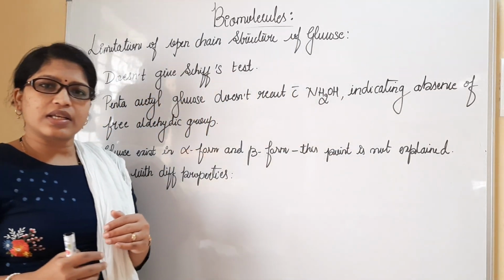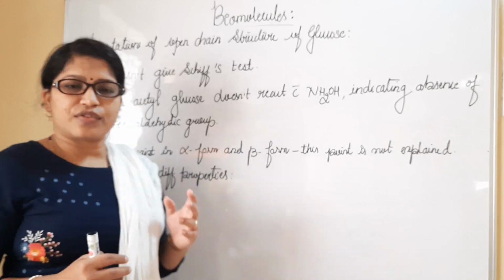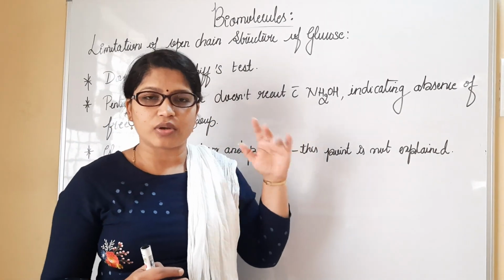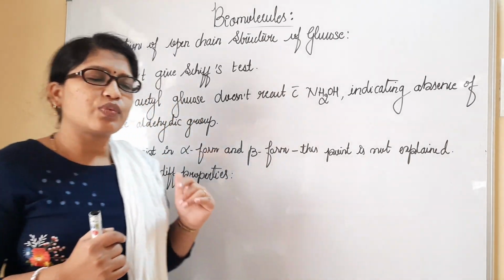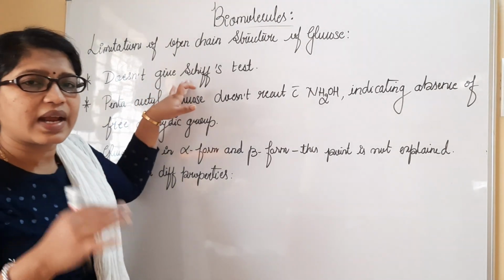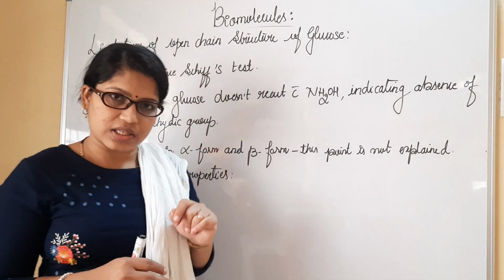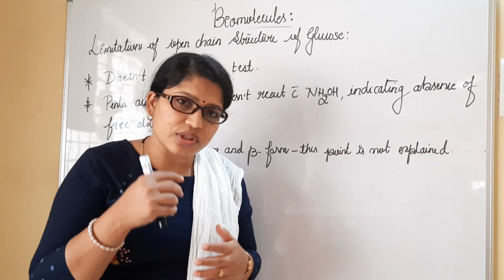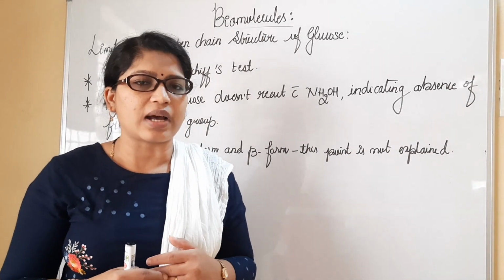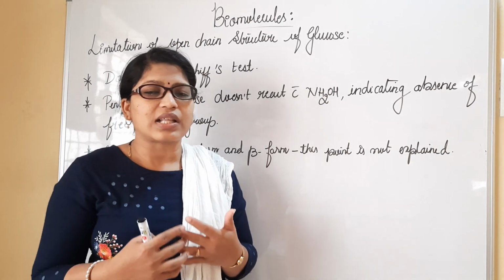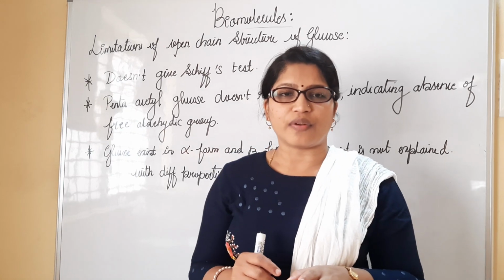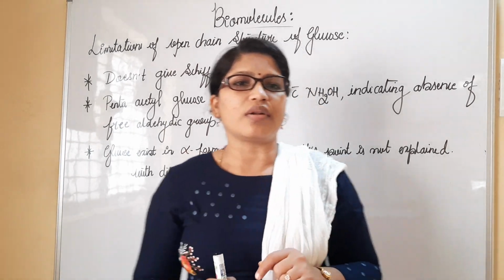They are said to be non-reducing sugars. So when you consider here the structure of the glucose, I have shown a CHO group. I have written it there first. It was free to look at. But the thing is, when you perform certain reactions, it has given us no result or a negative result with respect to Schiff's test. It would have given a positive result. It would have reduced Schiff's base, but it doesn't happen. It confirms or it tells us that the aldehydic group which is present in glucose is not at all free. The reason why it is said to be non-reducing sugar.